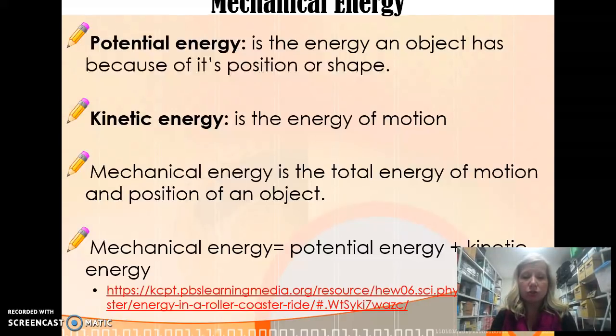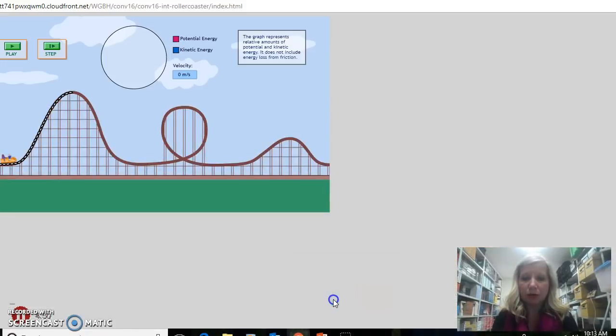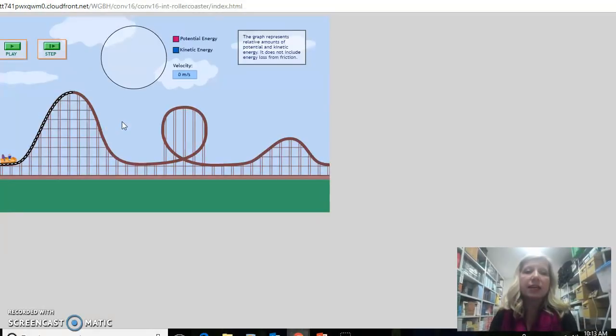Now, I'm going to take you to another video, or not a video, but I'm going to show you an example of potential and kinetic energy. Now here's a roller coaster, and you can see on this circle right here, when it's pink, the roller coaster is showing potential energy. When it's blue, it's showing kinetic energy. So first I'm going to play it through just so you can see it.